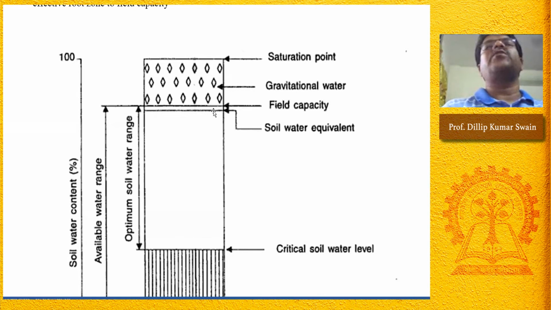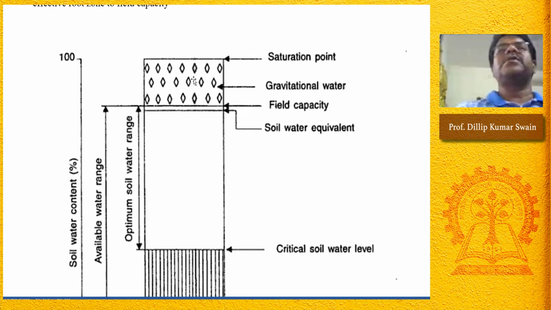That means macropores are only air-filled pores. The water present in macropores is drained out, and water is only present in the micropores, the capillary pores, at field capacity. And at this moment, the water available for the crop is 100%. At field capacity, 100% water is available for crop uptake, not at saturation.